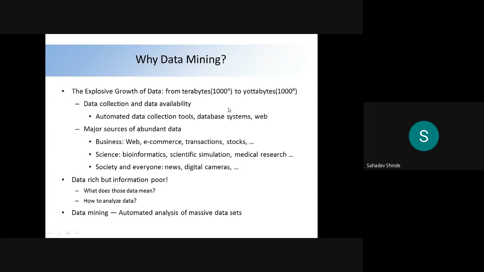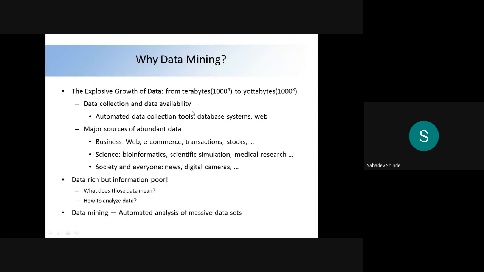And again the science: bioinformatics, scientific simulation, medical research, and again the society. In the society also we have the news, digital cameras. Now we have the DG, in our language we can say DG cam. So that is called the digital cameras. They are also responsible for generating the abundant data here. So these are some major sources of the abundant data, means from where the data is going to be generated: business, science, society, and the individual.